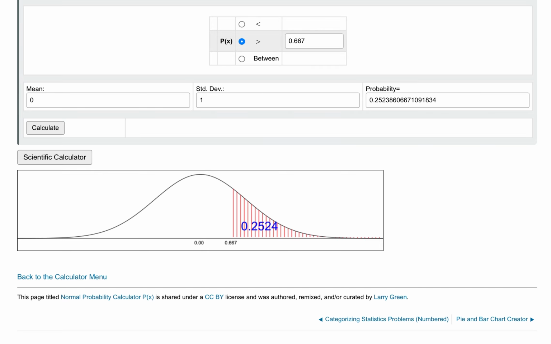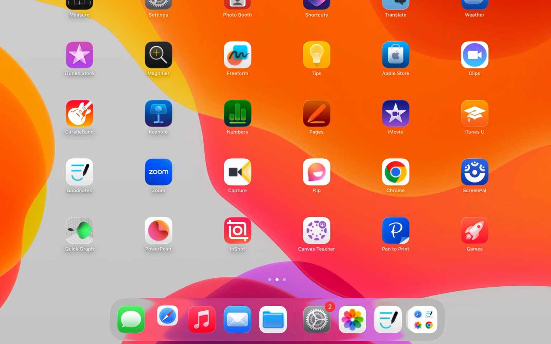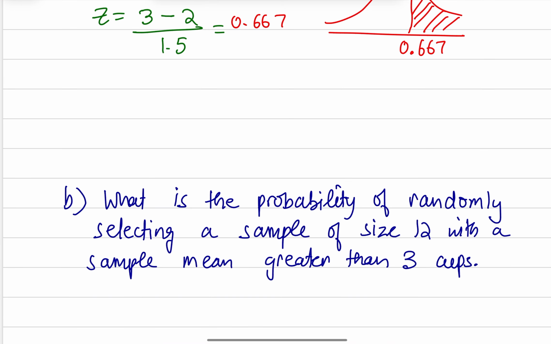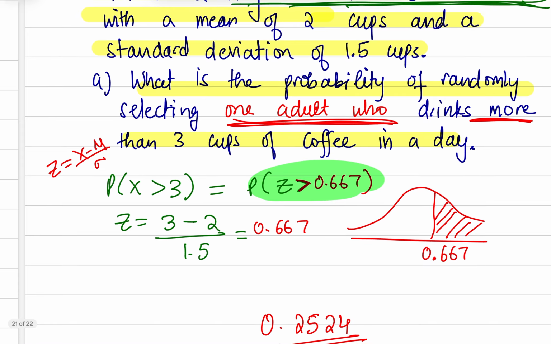It turns out to be 0.2524, which means there's about a 25% chance of randomly selecting an adult who drinks more than 3 cups of coffee in a day. Putting it in context, 1 out of every 4, or 25 out of 100 people you randomly select, would drink more than 3 cups of coffee per day.